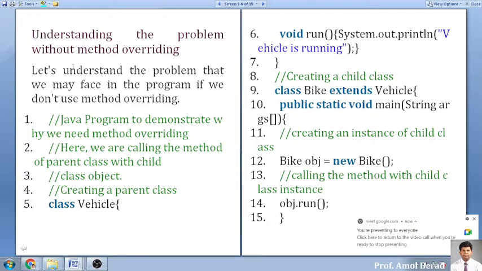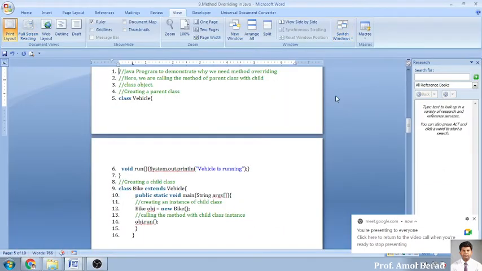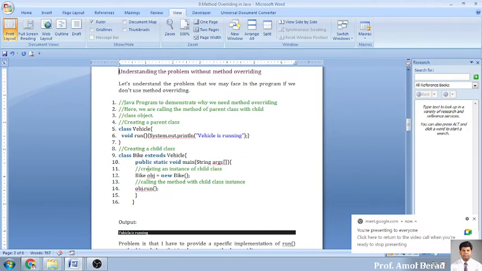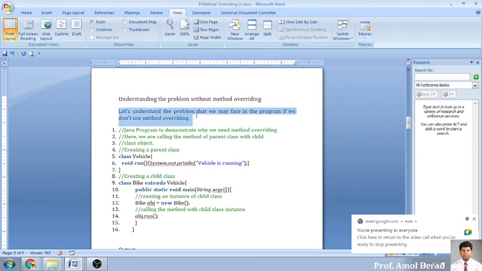Understanding the problem with overriding. What problems are there without overriding? So we'll go over here and just on the next page. See, let us understand the problem that you face if you are not doing overriding. Java program to demonstrate why we need method overriding. One second.